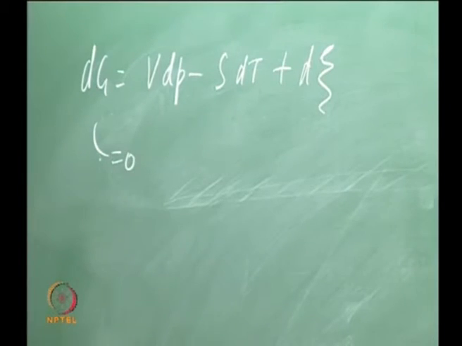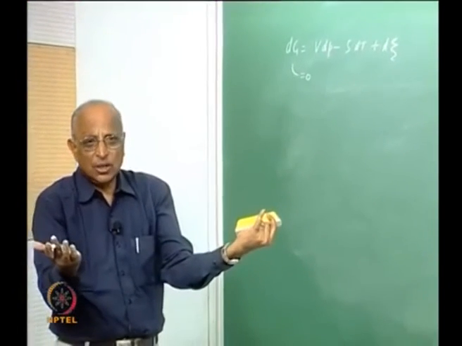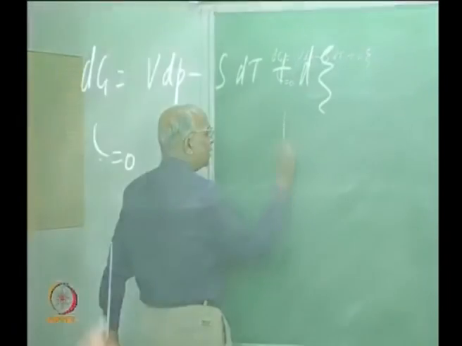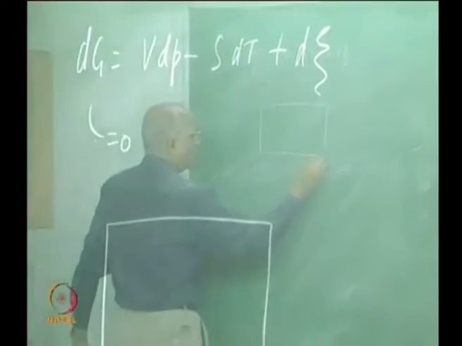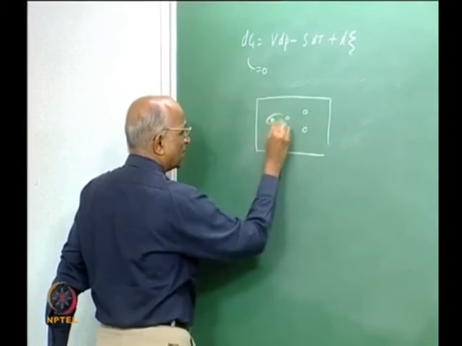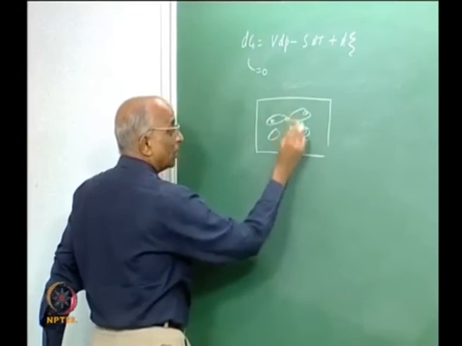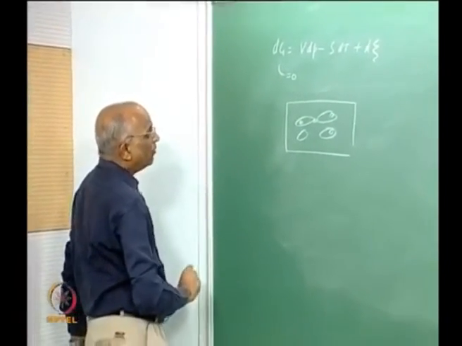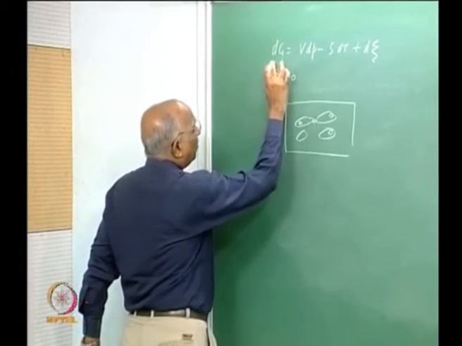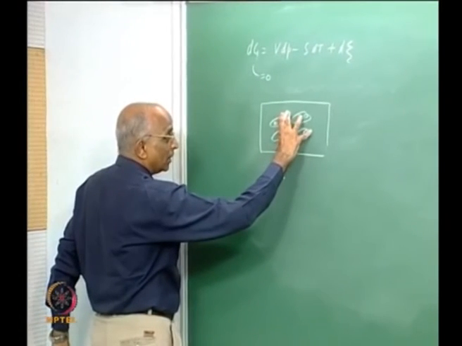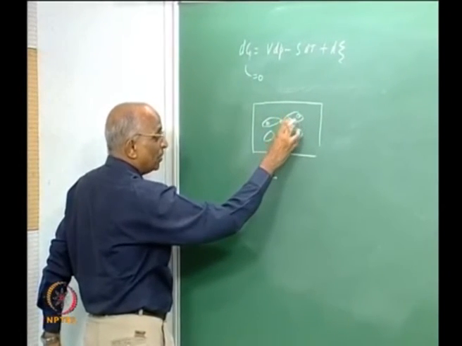Right. Now, we are not interested in a single component gas, we are interested in a mixture of gases. How do I formulate this problem when I have a number of different gases, let us say one gas here, one gas here? I want to find out the equilibrium situation of all these gases together. I have defined G only for a system of a single gas, I want to define it for a mixture of gases.